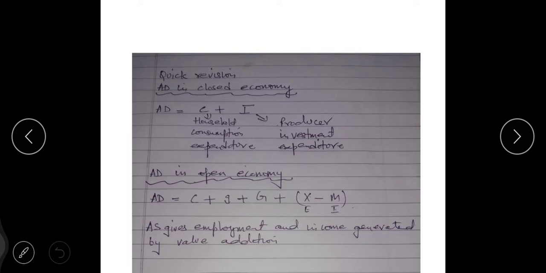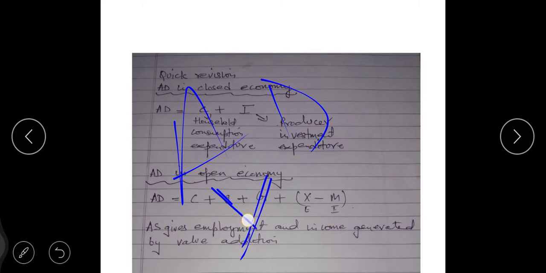Now see children, second fill up: AD is always expressed as what people dash at the level of income. AD means they have to spend the money, out of income they have to spend the money.